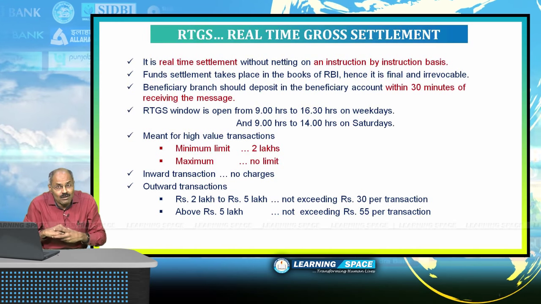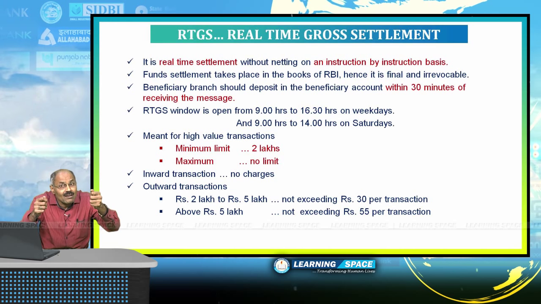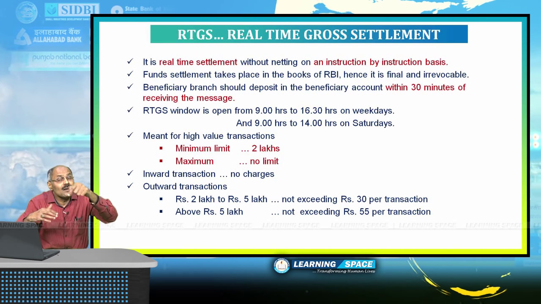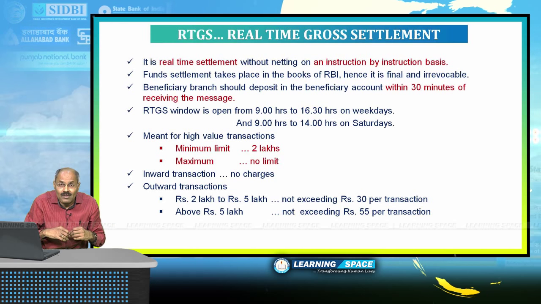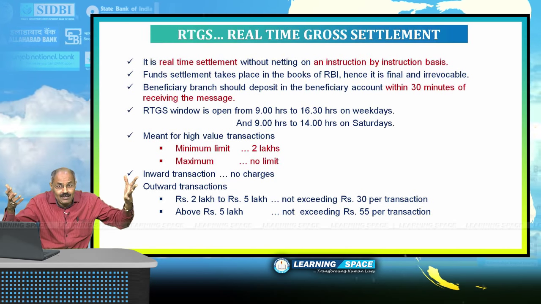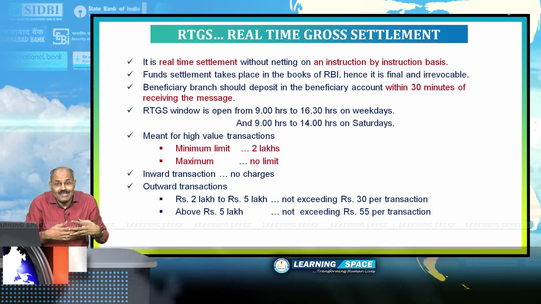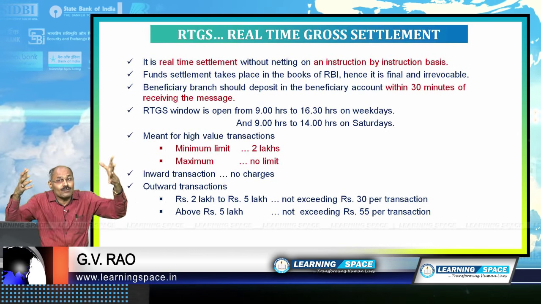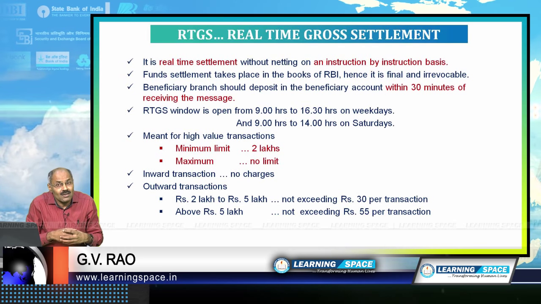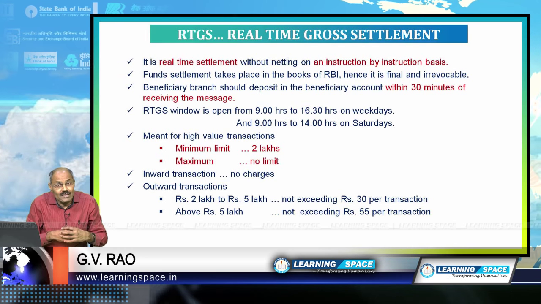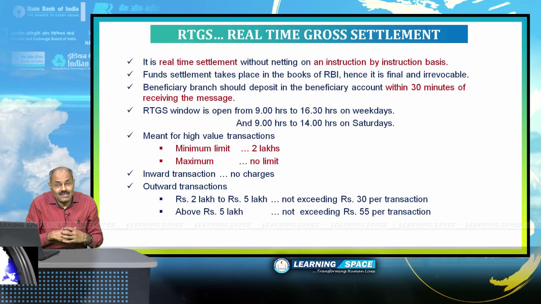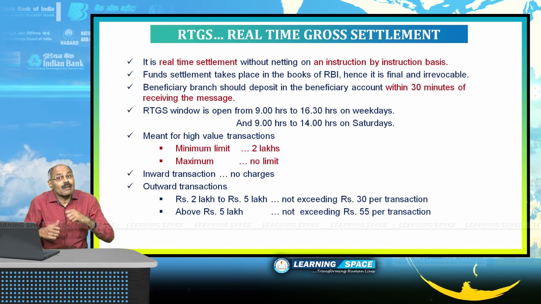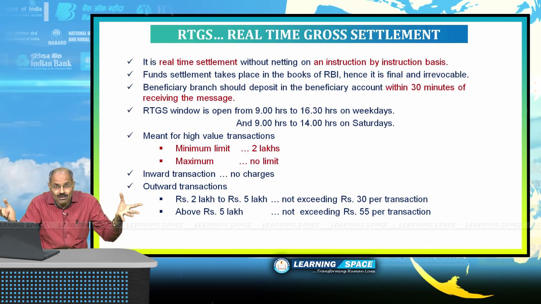But in RTGS, what will happen? The amount will be sent on case to case basis. If you are giving a request at 12:25 AM, it will be sent immediately on case to case basis. It will not be clubbed. So RTGS is for high value transactions, and here the beneficiary need not pay any amount, and there will be charges for outward transactions, the remitter has to pay and the charges are not much.